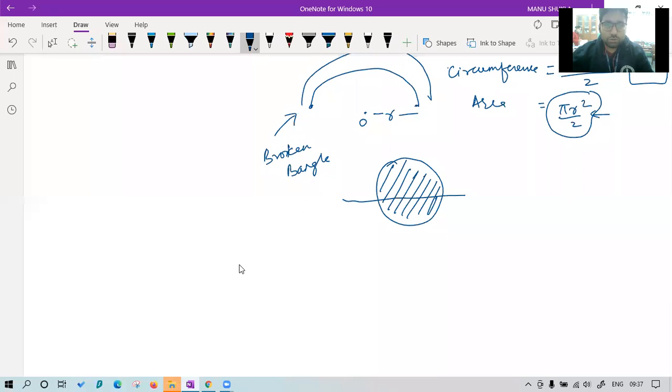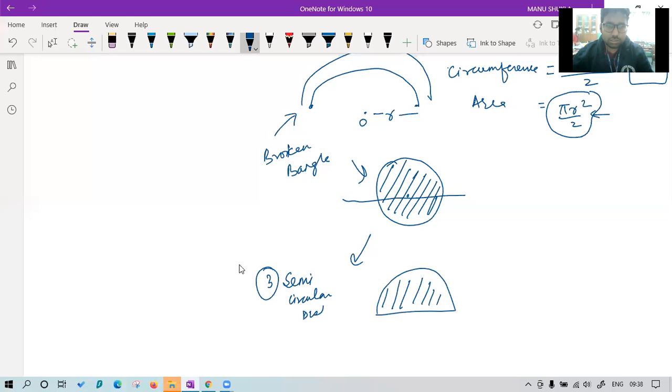Okay, so if we have a semicircular disc and we divide it in 2 parts, it will look like this. This is your third part, semicircular disc. Class, can you understand why a semicircular disc is different from a semicircular arc?